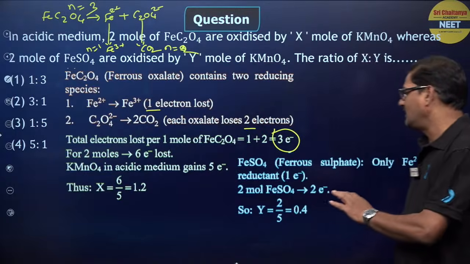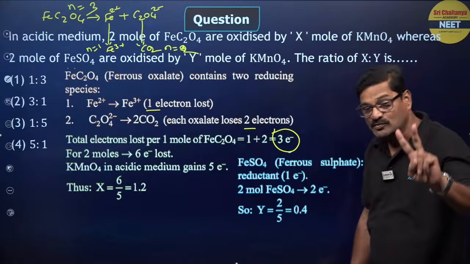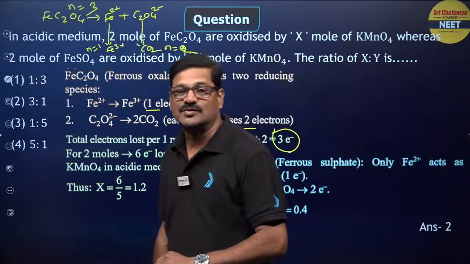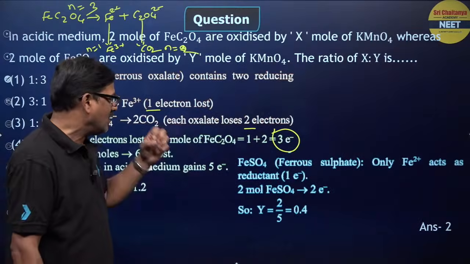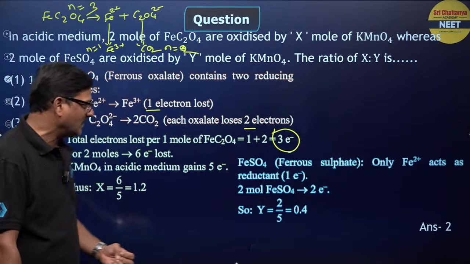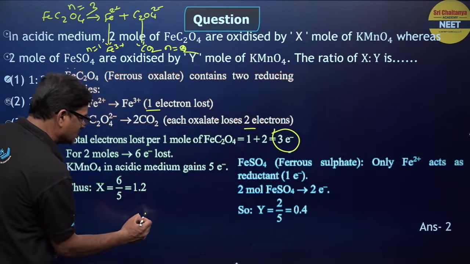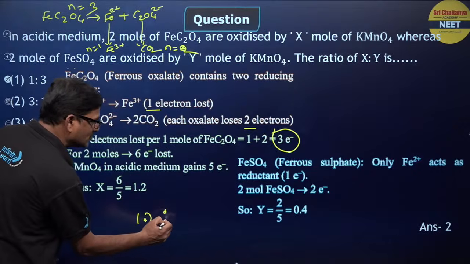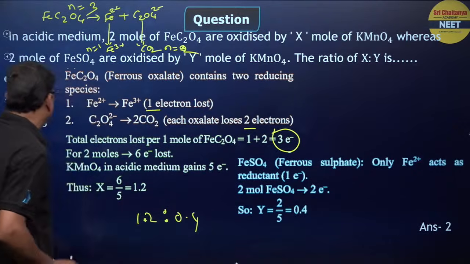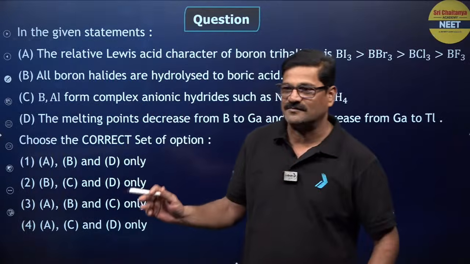Moving ahead, FeSO4 requires Fe2+ 1 electron, so for 2 moles it is going to be 2 moles of electrons. So Y is equal to 2 by 5. Taking the ratio, it is 1.2 is to 0.4. It comes to be 3 is to 1. Option 2 is going to be the correct answer for this question.